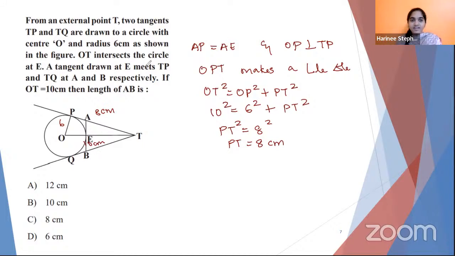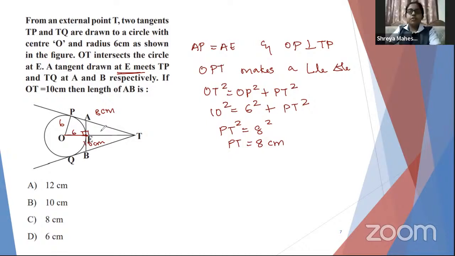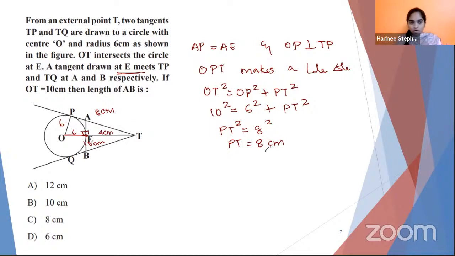They have given that AB is also a tangent which is drawn to meet TP at E. So this is also 90 degree, and OE is the radius, so 6 centimeter goes over here. So what is left out of ET? How much will ET measure? 4 centimeter. So now I'm going to use all these data to find AE.